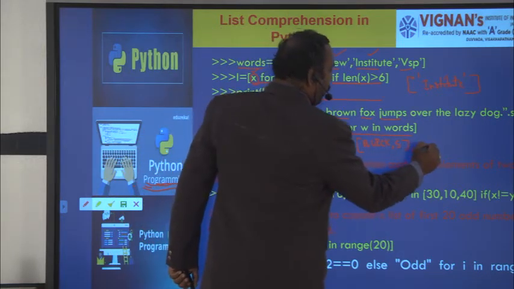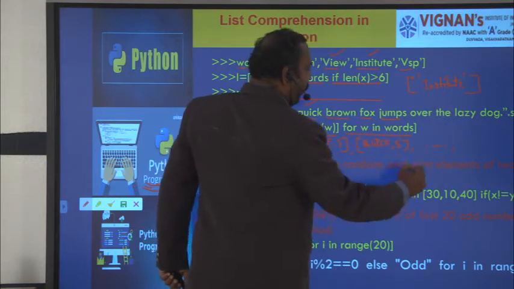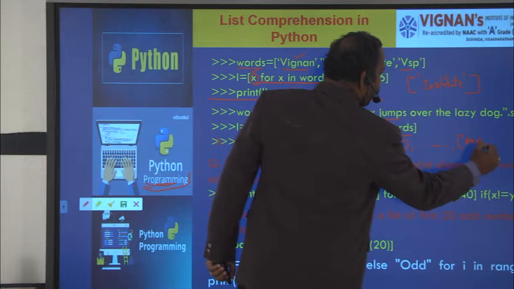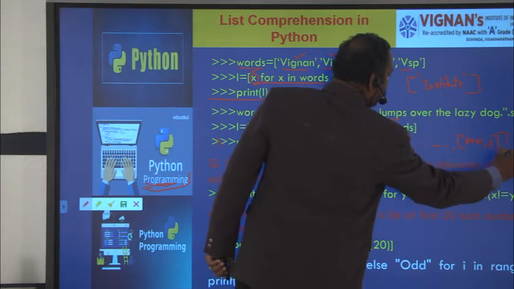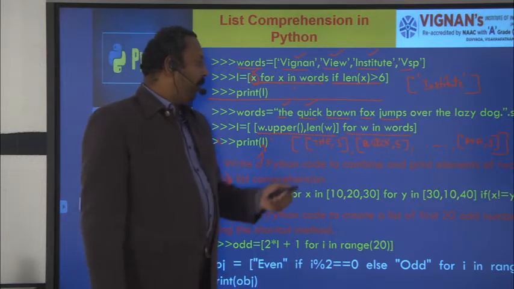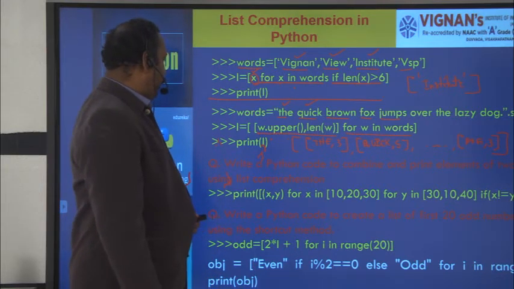Similarly, it will add all the elements, and the last element is DOG, and you will get the value 3. So this is the output you will get. This is another list comprehension example.